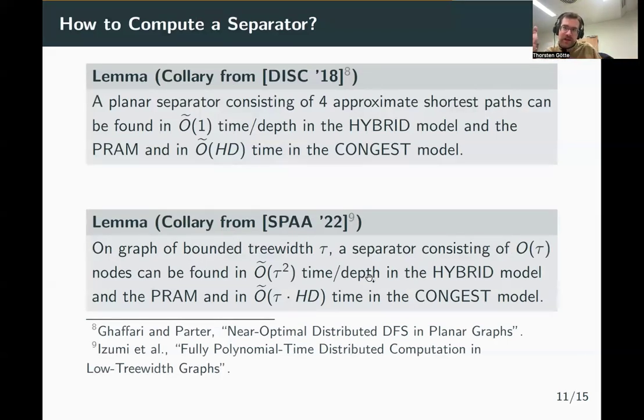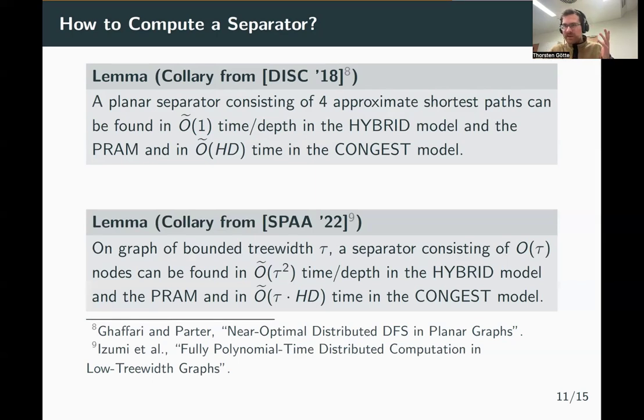However, if the graph has bounded genus, excludes a fixed minor, or is in some other way only k-path separable, there's simply no known algorithm that can be easily implemented in the distributed and parallel world. We are not aware of one. And to say that now, we do not really develop one. We were not able to devise an algorithm that computes a proper k-path separator in the distributed and parallel setting in the runtime that we want to have.